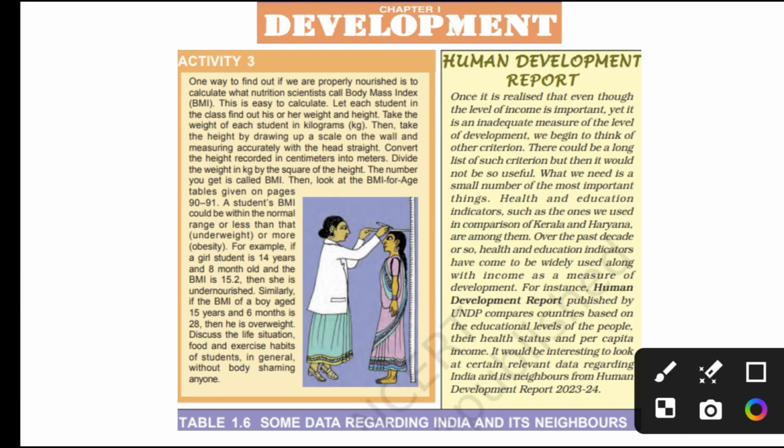Based on that, the countries are given ranks. This report by UNDP is about India and its neighboring countries in the year 2023-24.